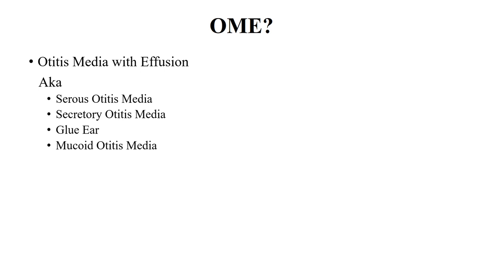Now the confusing question arises. The next question which examiners ask is which type of perforation this disease has. Before going to the type of perforation, let us look at the definition of OME.